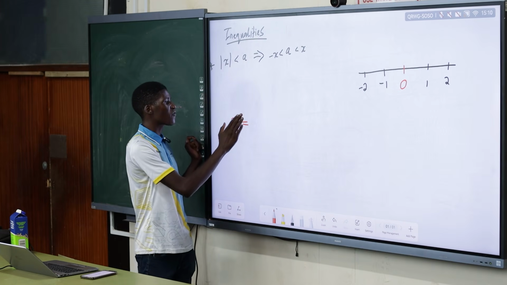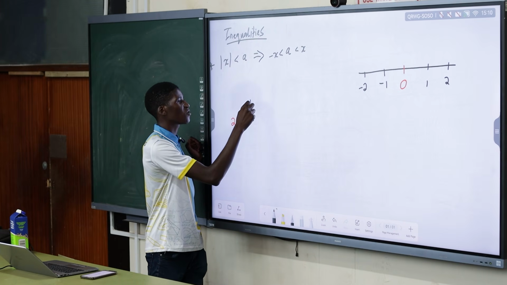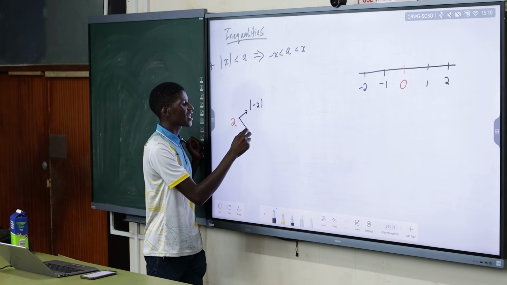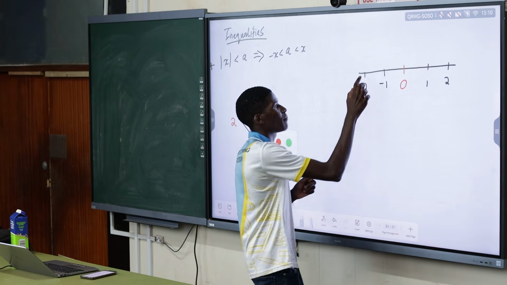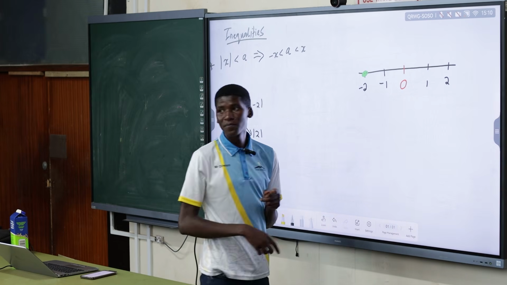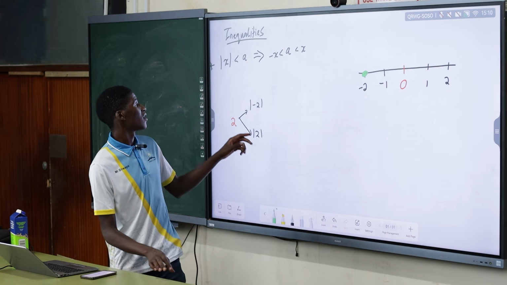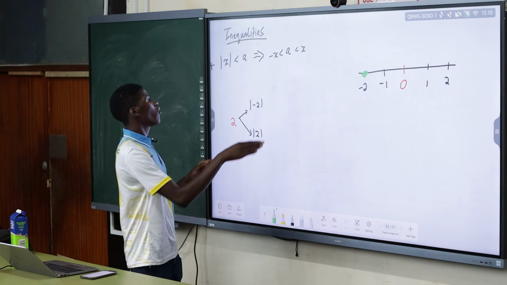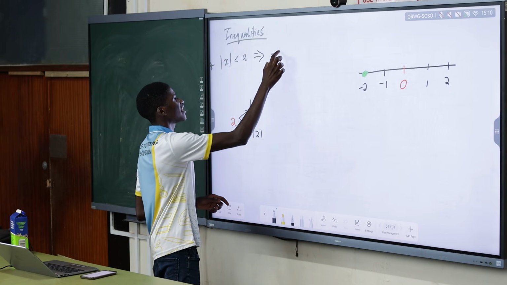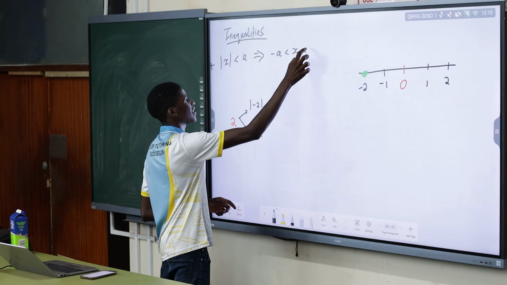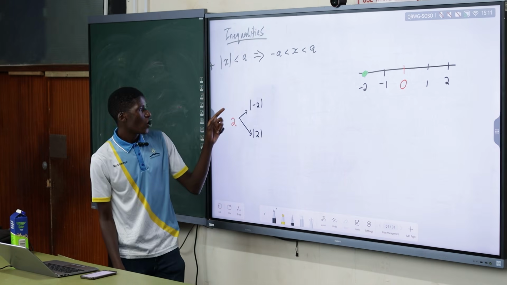So always, whenever we've got a certain distance away from 0, it means this can be the absolute value of negative 2, or this can be the absolute value of bani 2. So let's just mark this as our critical points. Yebo. Oh, yes, ngiyabonga kakhulu lapho. So this is negative a less than x and x less than positive a. Yes. Thank you.